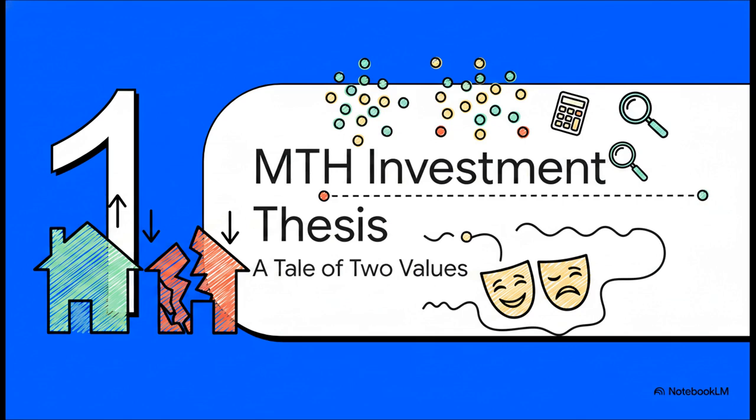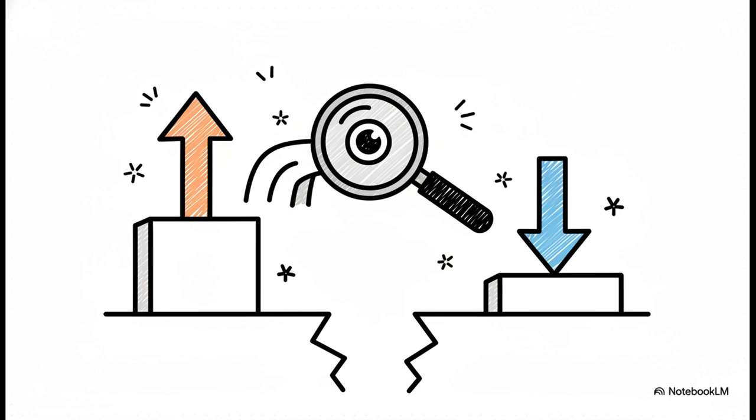I like to call this a tale of two values, and you'll see exactly why in a second. When you run a fundamental valuation, you usually expect your models to cluster around a central logical figure, but with Meritage Homes, we get a stark, almost startling discrepancy right out of the gate. So there's this massive disconnect staring right at us. We have a current market price of around $64 sitting against a calculated discounted cash flow fair value of just $29.02. That represents a negative 121% margin of safety.